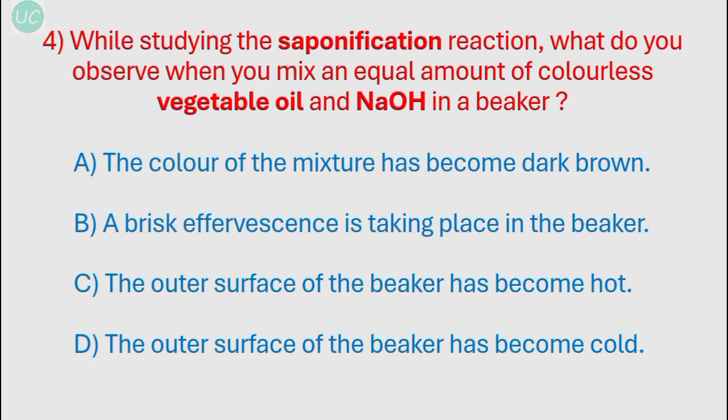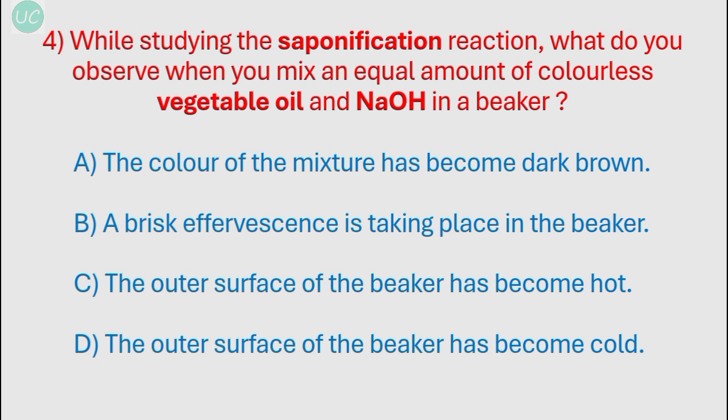Okay, our next question is: while studying the saponification reaction, what do you observe when you mix an equal amount of colorless vegetable oil and NaOH in a beaker? Option A, the color of the mixture has become dark brown. This is incorrect. B, a brisk effervescence is taking place in the beaker. Effervescence takes place when there is an evolution of gas like carbon dioxide or hydrogen gas. In this case no such thing happens.